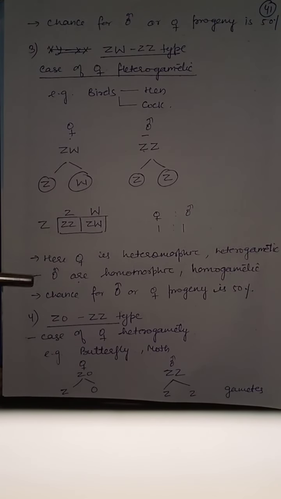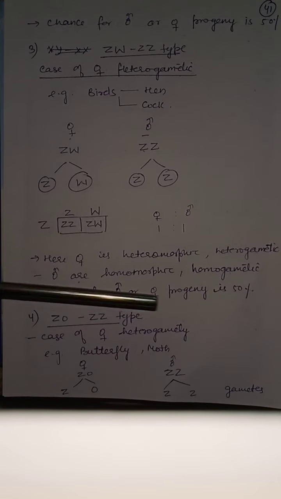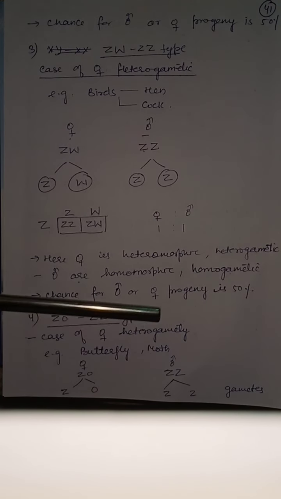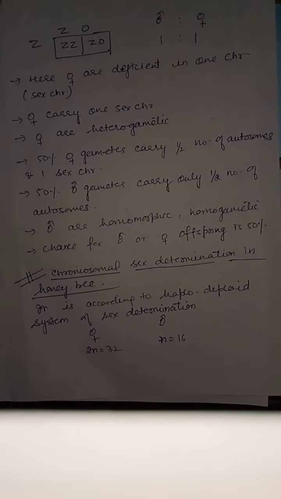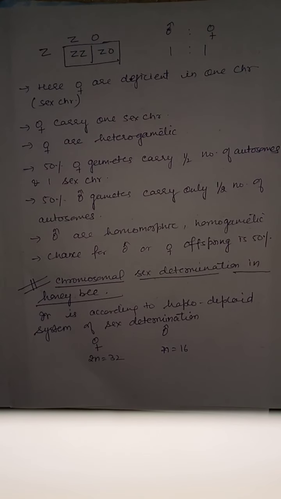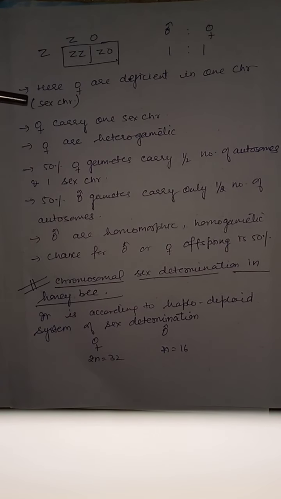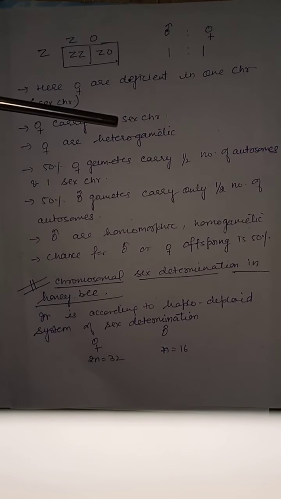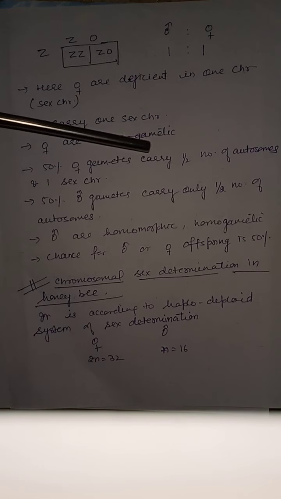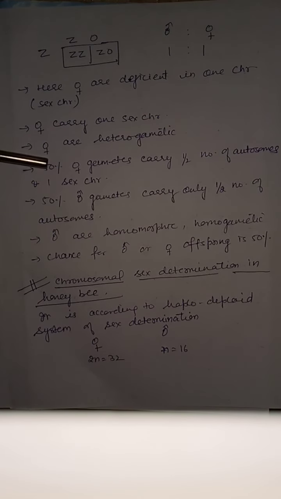Next type of sex determination is Z0-ZZ type. Case of female heterogamety. Example, butterfly and moth. In this case, female is having 1 sex chromosome less than the male. Here, females are deficient in 1 sex chromosome. Female carry 1 sex chromosome only. Females are heterogametic. 50% female gametes carry half number of autosomes and 1 sex chromosome.